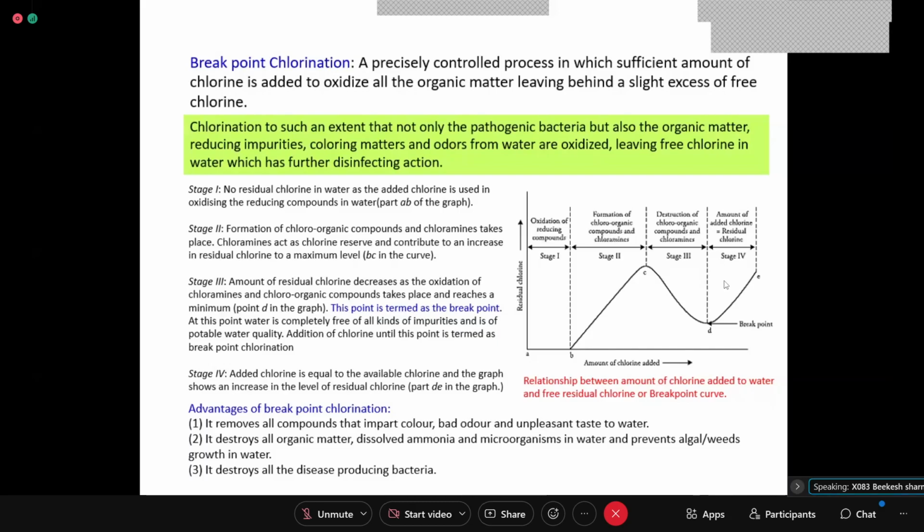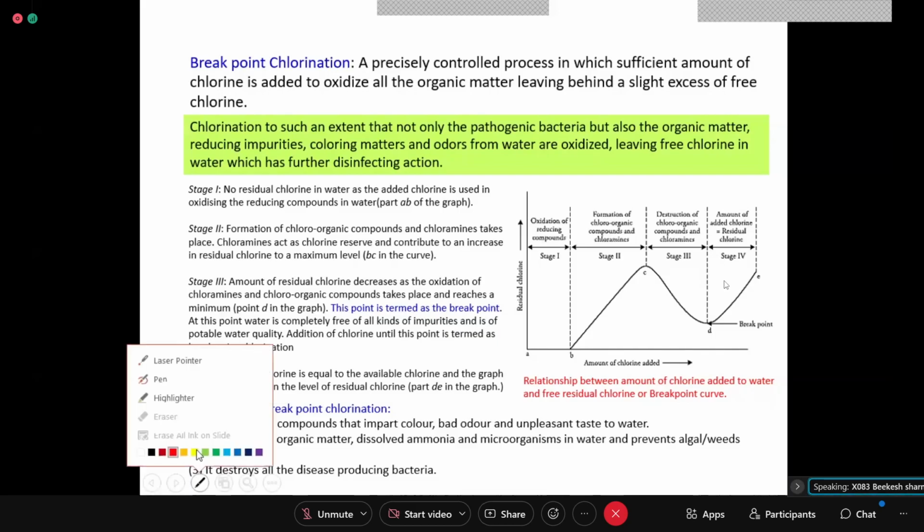Ma'am, in formation of chloro-organic compounds and chloramines, residual of chlorine decreases, ma'am. No, I think, ma'am, it should decrease. Pardon? Ma'am, in formation of chloro-organic compounds and chloramines, residual chlorine decreases, ma'am.